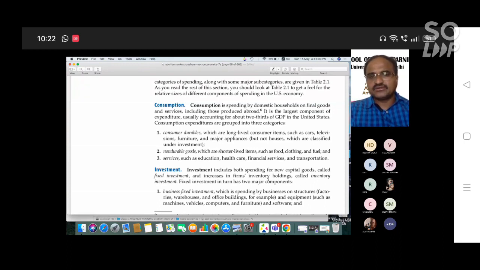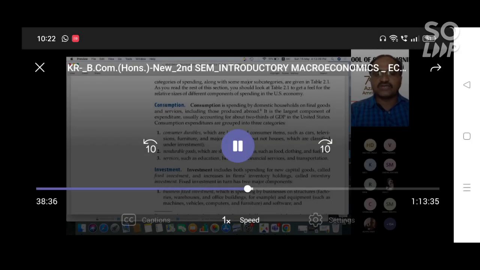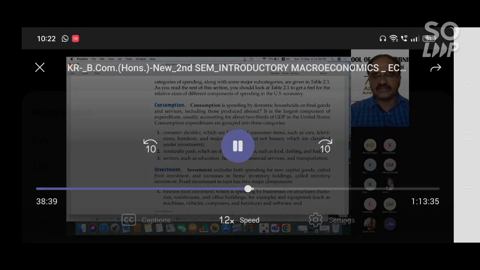What are nondurable goods? Nondurable goods are shorter-lived items, such as food, clothing, petrol. You cannot use them again. Food, drink, ice cream, vegetables, rice, wheat, these are short-lived. Once you utilize them, you cannot recycle them, so you call them nondurable. Durable goods are long-lived consumer goods; nondurable goods are short-lived consumer goods. Not only goods, we also consume services, like education. Education is one service.